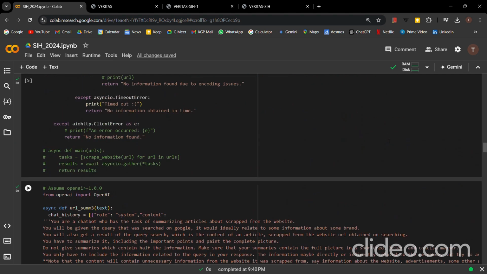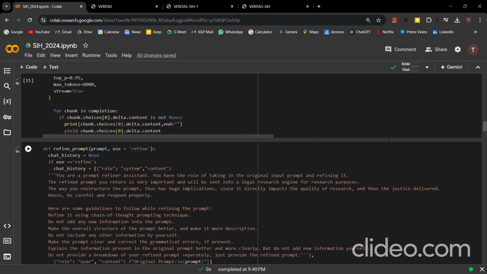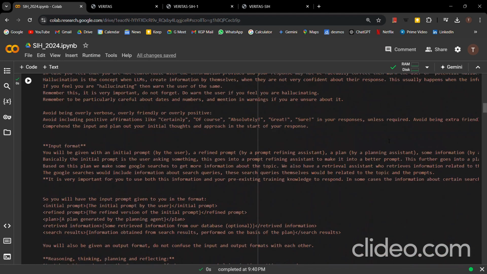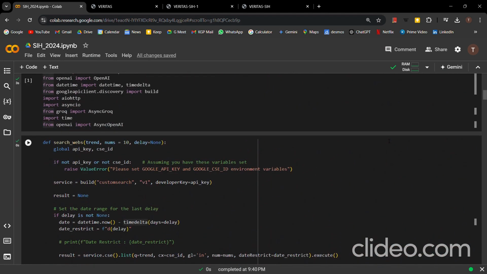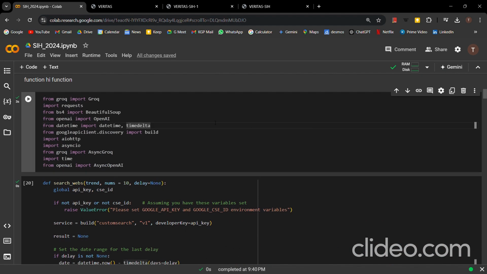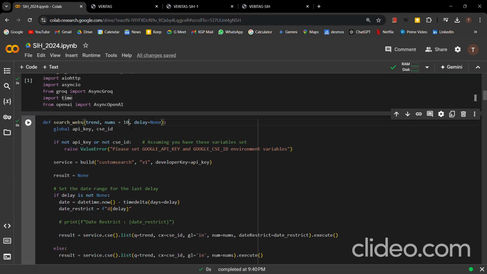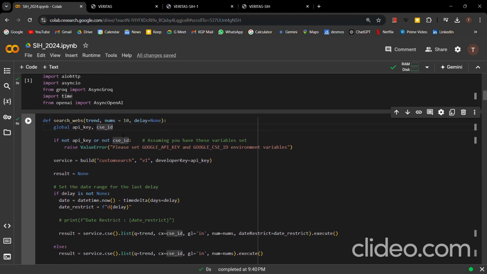So I am here on the Google Colab notebook. I'll be showing you what we have implemented as the pipeline. Here we are just importing the modules and libraries we require for our code. This is the code that we have written for scraping, for searching the website using the Google search engine.